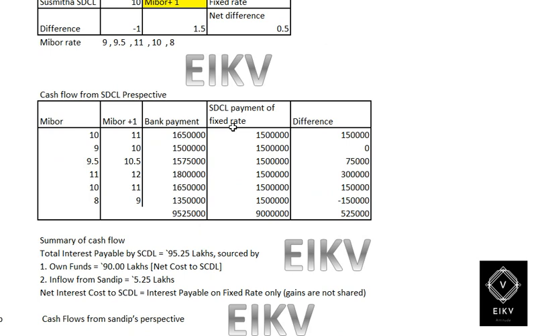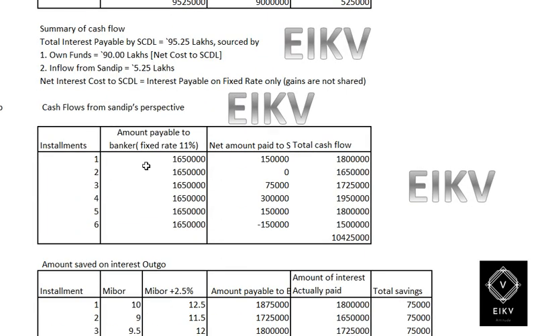So now it will be like 16 lakh 50,000 minus SCGL's payment on fixed interest. We will get the difference amount. Sorry, the amount of difference over here shall be paid by the other company, which is Sandeep Limited. So the extra amount should be paid by Sandeep Limited.